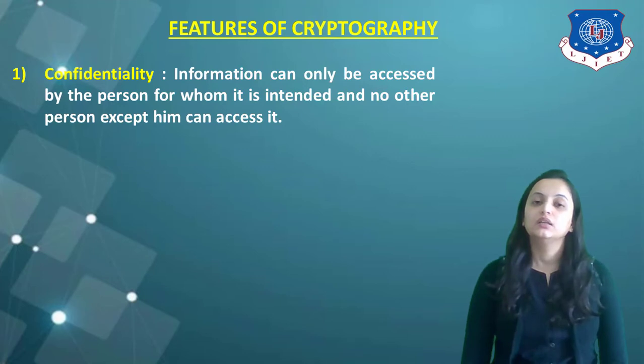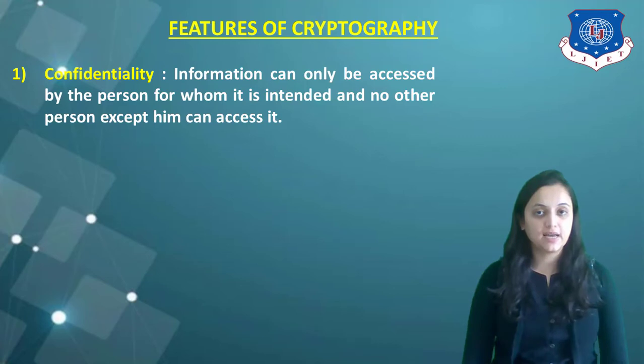When very confidential data is required to be sent, cryptography can be used. Only the person for whom the data is sent can understand it, and no other intruder can access the data. They cannot even understand it or decode it.